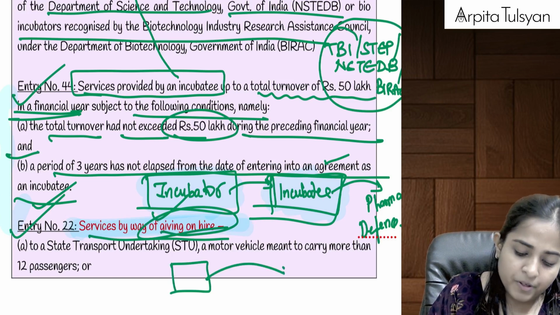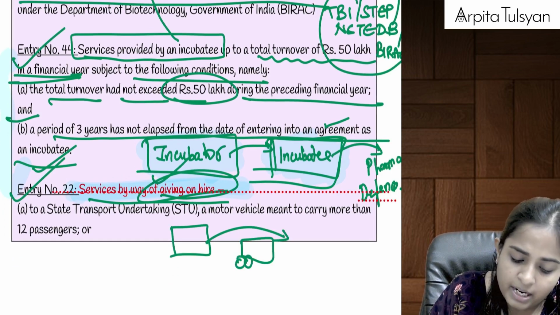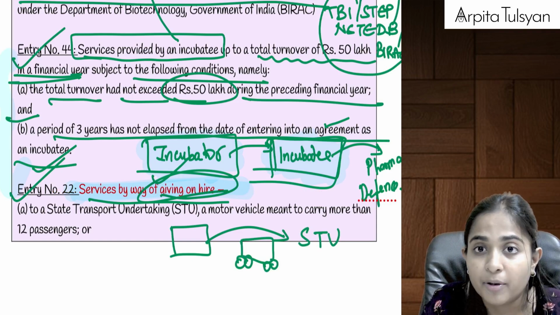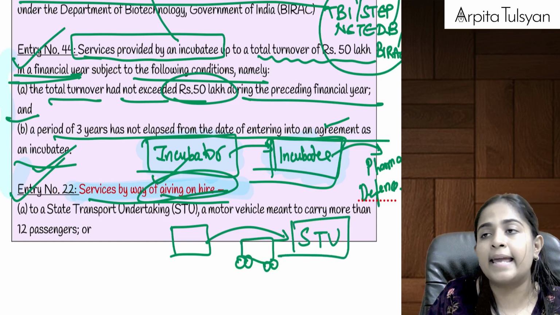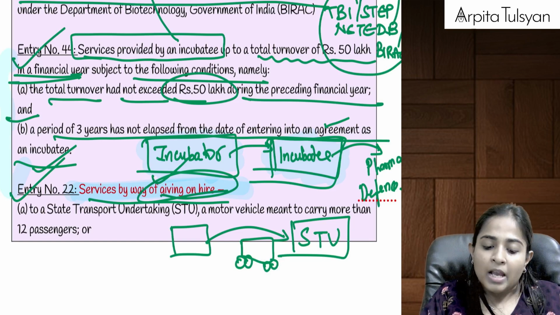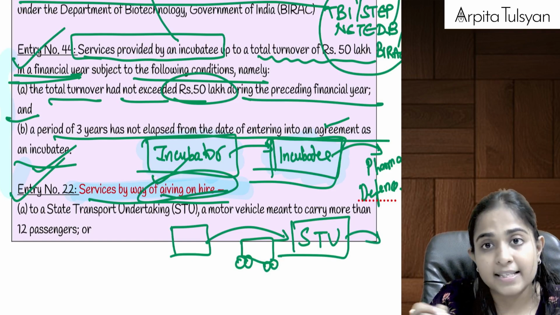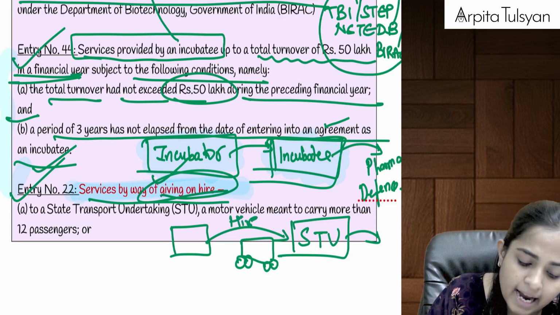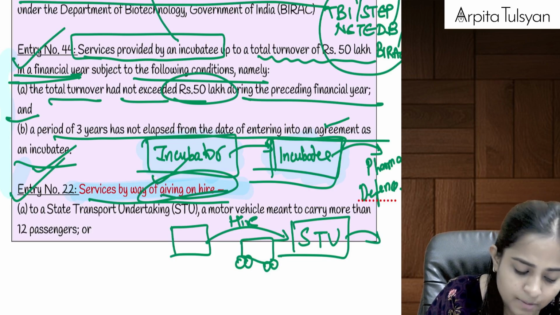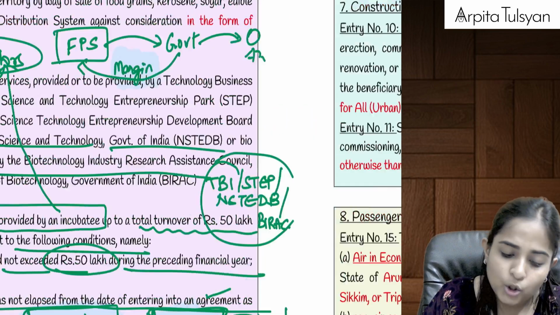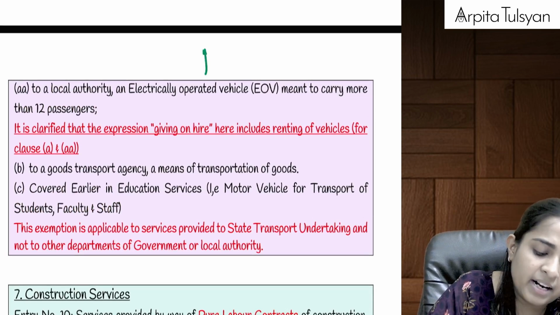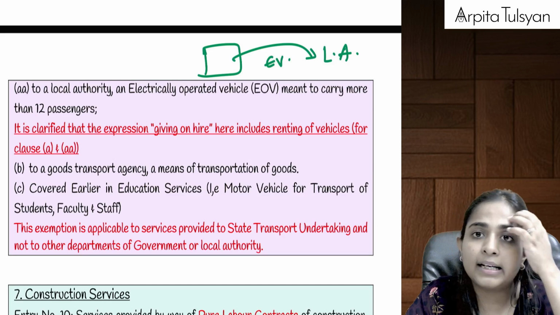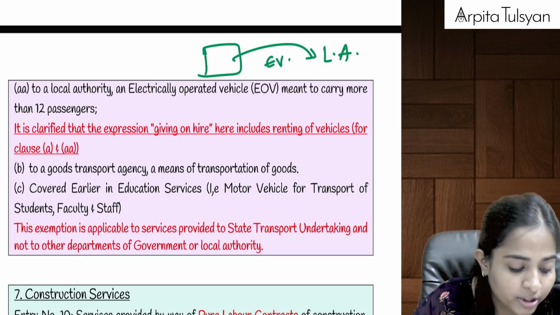If any particular person is giving a motor vehicle to a state transport undertaking, not to a government, but only to a state transport undertaking, that is the one who is running state transport buses. If the state transport undertaking does not have its own vehicle, it can take it on hire. On this hire charge, GST is exempted, provided this motor vehicle has a capacity to carry more than 12 passengers. Similarly, if anyone has given on hire to a local authority an EV vehicle, an electrically operated vehicle, which is meant to carry more than 12 passengers.